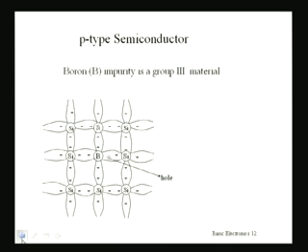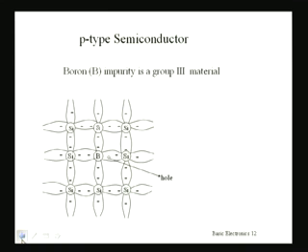What happens when we add a P-type impurity? We have seen how an N-type semiconductor is formed by adding a pentavalent impurity material to an intrinsic semiconductor like germanium or silicon. Now let us see how a P-type semiconductor is formed from a pure semiconductor like germanium or silicon by adding a trivalent impurity material like boron or indium.